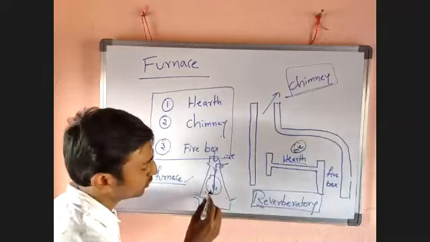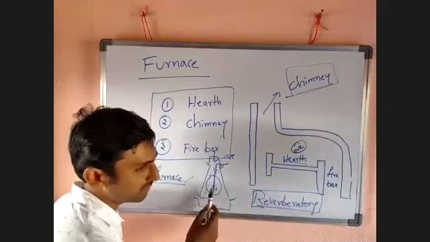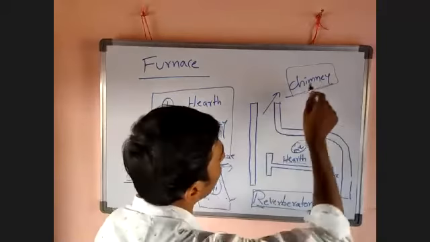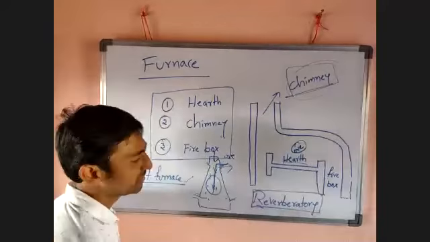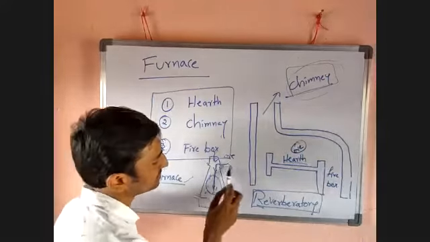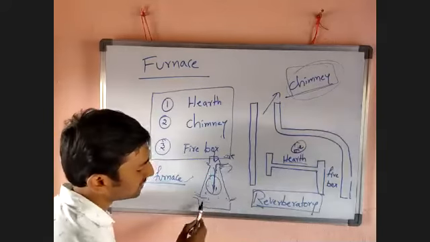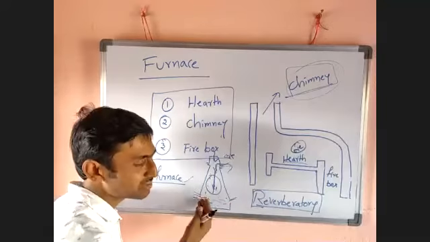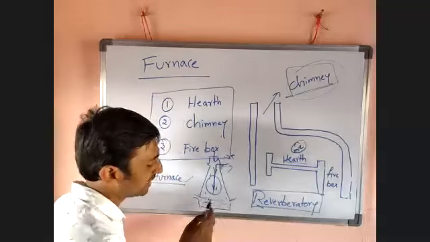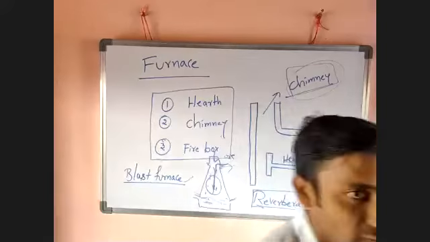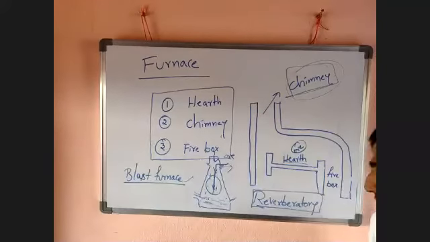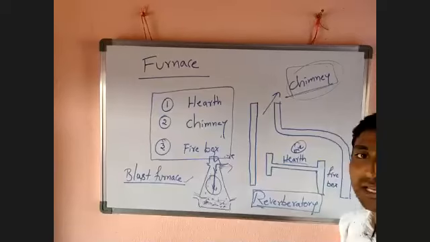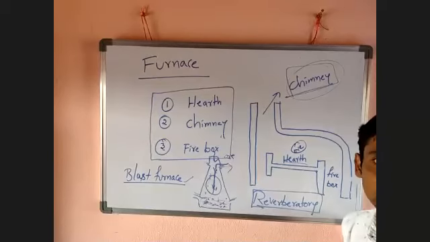Due to the high temperature, the ore undergoes different reactions and generates different gases. There are outlets, chimneys, through which these gases can escape, and liquid metal mixed with slag is obtained. Why liquid metal? Because the metal is obtained in the presence of high temperature. That's why in this process we get liquid metal.